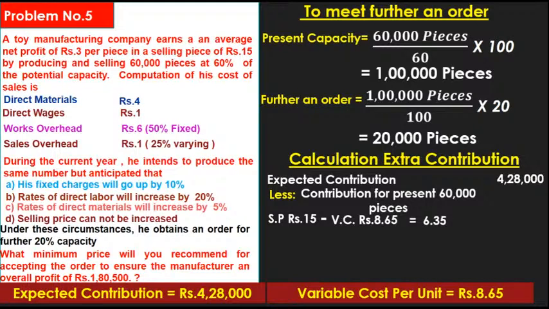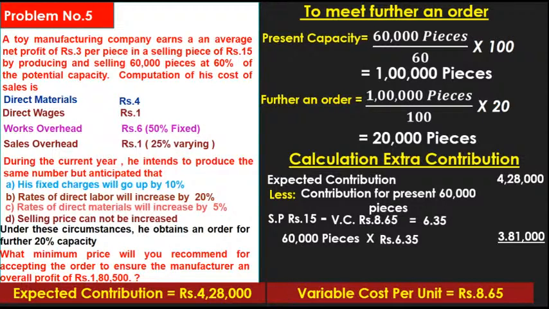This is the contribution. Okay, now how to calculate the total contribution for 60,000 pieces: 60,000 pieces into contribution per piece 6 rupees 35 paisa. What is the contribution for 60,000 pieces? 3,81,000.